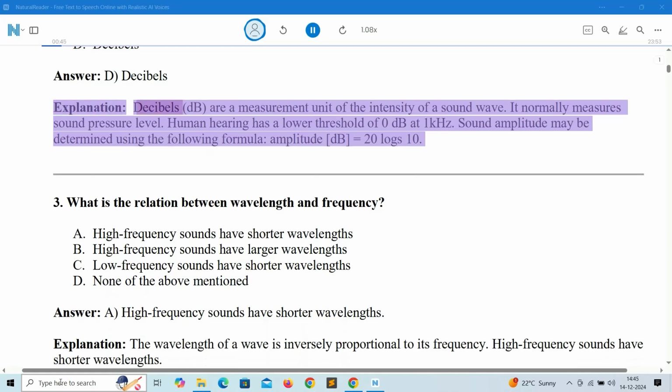Explanation: decibels, dB, are a measurement unit of the intensity of a sound wave. It normally measures sound pressure level. Human hearing has a lower threshold of 0 dB at 1 kHz. Sound amplitude may be determined using the following formula: amplitude, dB, equals 20 log 10.